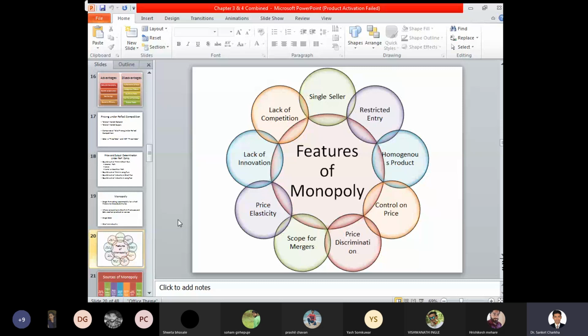Control on price. Here the control of price is always maintained by the manufacturer who controls that market situation. So whatever price the monopolist, that is the firm, sets, that price has to be accepted by everyone, whether you are a purchaser, buyer, wholesaler or retailer. Everyone has to accept the price provided by the manufacturer.